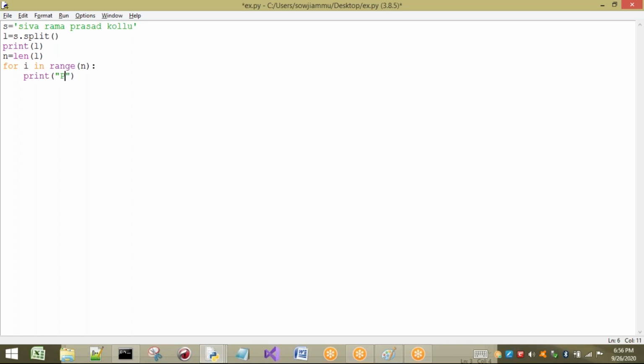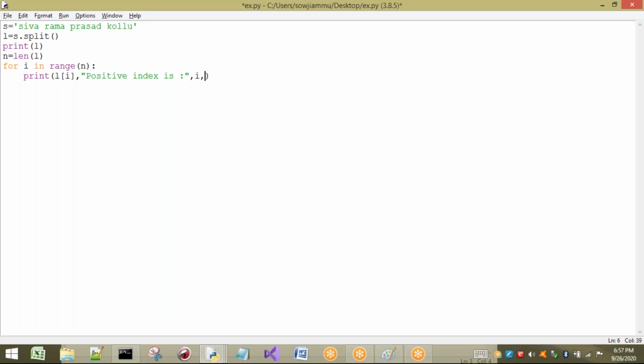So just I will take positive index is. For example, Shiva I want to print. Shiva positive index is I want to print. So where is Shiva present? In L of 0. So just here I will take L of I, for every loop it is going to change. Comma here, and positive index is. It will print some element here. If I want to print index, the I value is initially 0. So Shiva is present in 0 only. Positive index there is no problem.